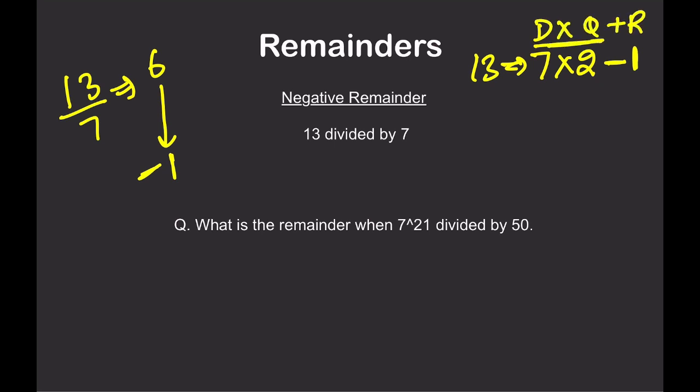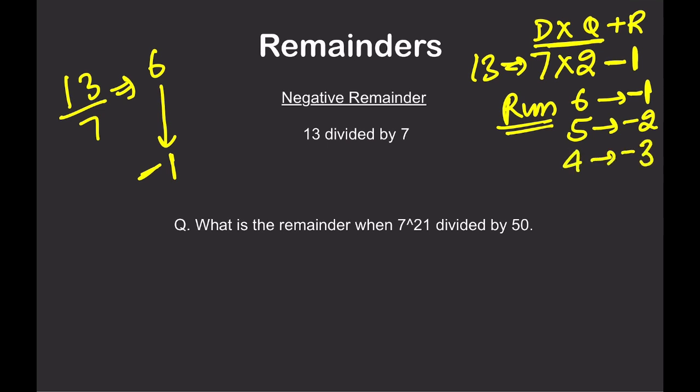So the concept of negative remainder is, whenever we have a remainder of 6 when divided by 7, you can write it as minus 1. Whenever we have a remainder of 5, you can write it as minus 2. Whenever there is a remainder of 4, you can write it as minus 3.